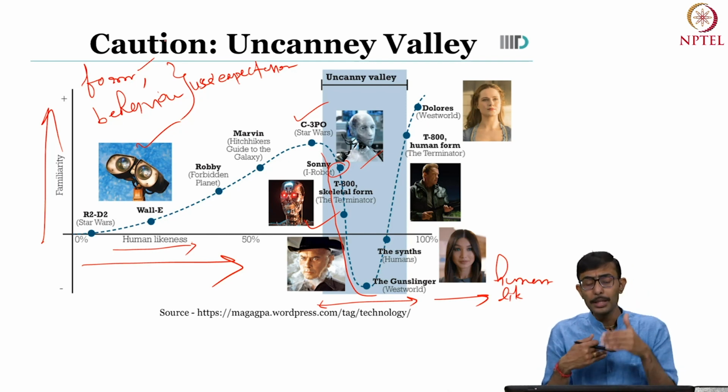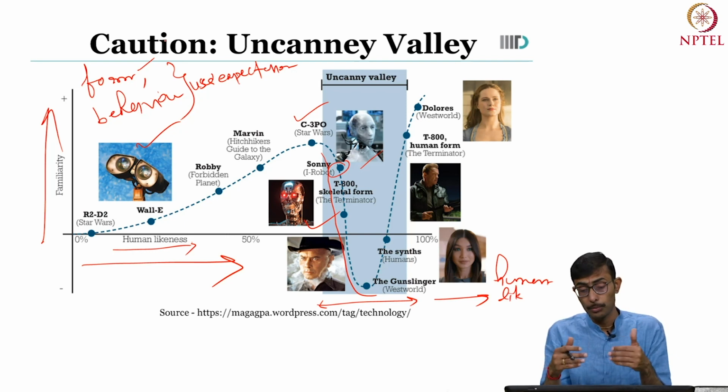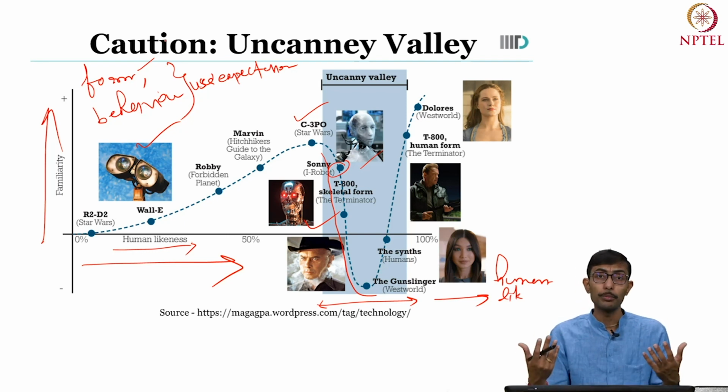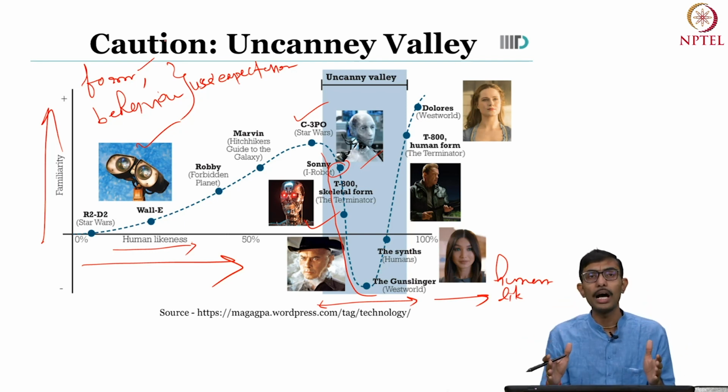And then the form and the behavior may also not be matching. If the robot looks like a human, it should also behave like a human, and it is really hard to behave like humans, because of course of the naturalness that is there in the interaction, the voice and all that.